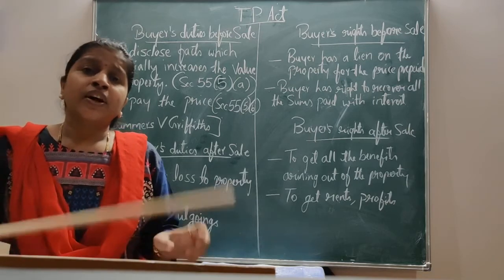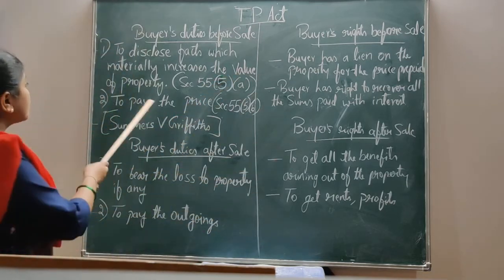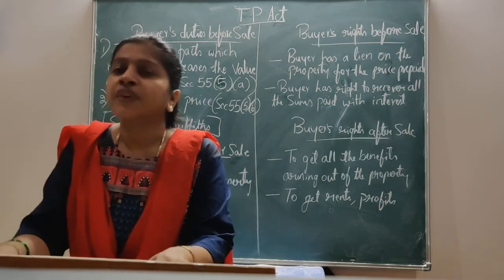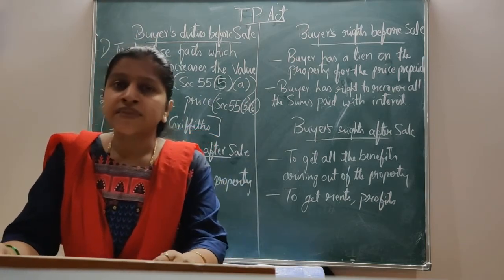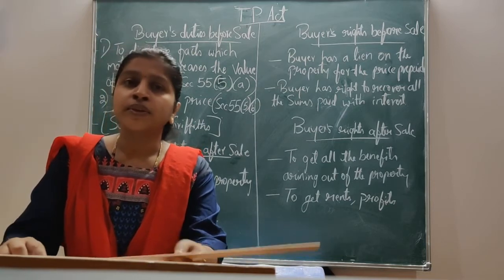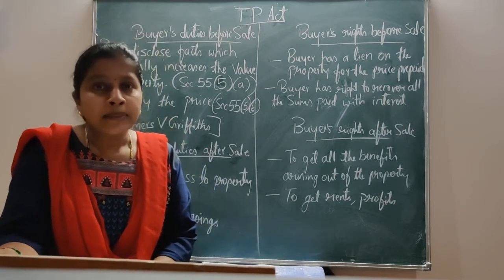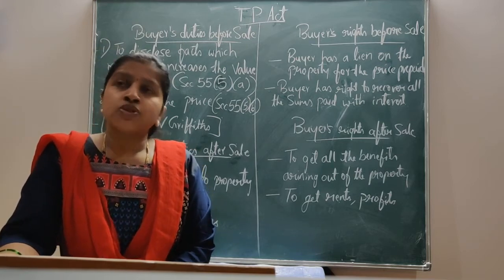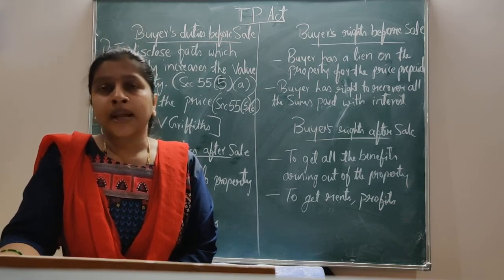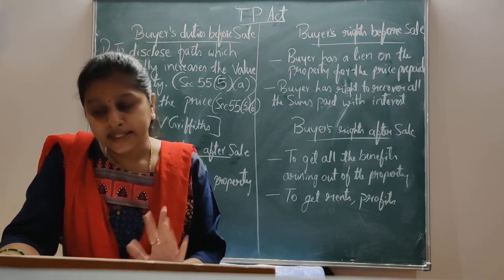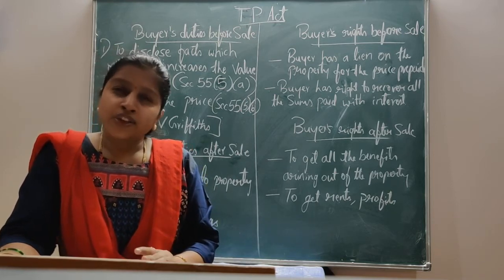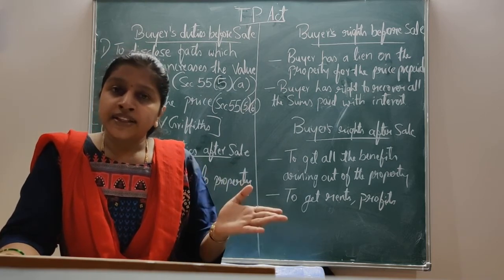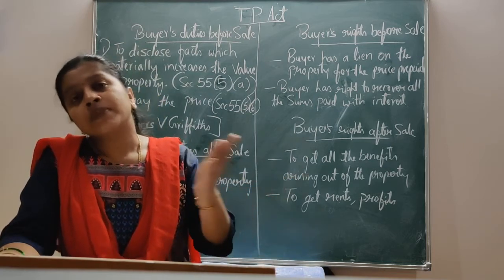The next duty of the buyer is to pay the price. Section 55(5)(b) deals with the payment of price. It is also one of the duties of the buyer to pay the price to the seller. Naturally, the execution of the sale deed and payment of the price take place simultaneously. The buyer is not bound to pay the price until the transfer is executed by the seller.